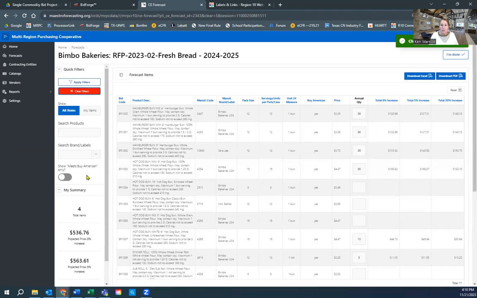Now, any of our food catalogs gives you the ability to toggle on and off if it meets the Buy American. It's a little button that just goes back and forth. Now, you're going to toggle that on. You want to see everything that has yes in the Buy American column. But guess what? This is in the filters area, so you've got to click Apply Filters. You want to clear it, click Clear Filters, and you notice that button toggles off.